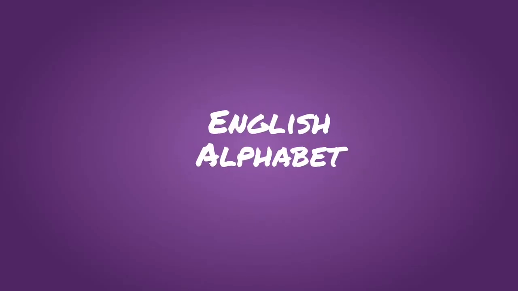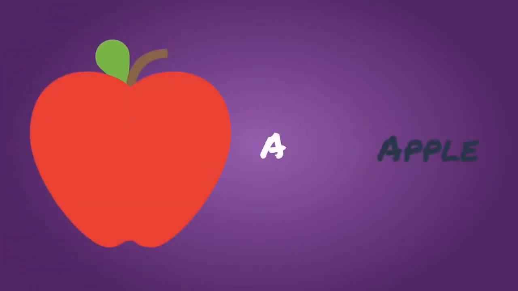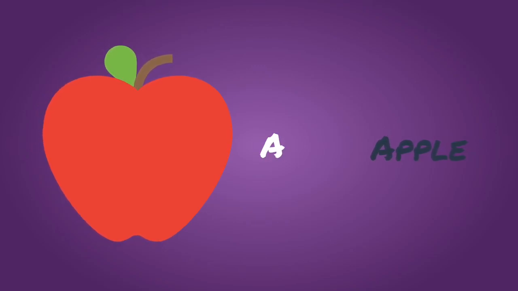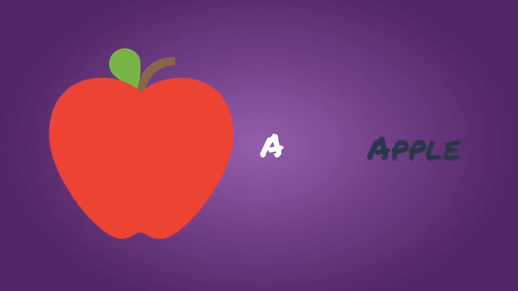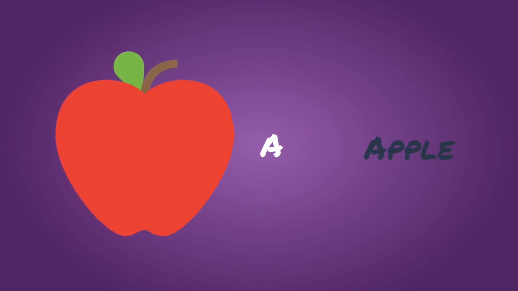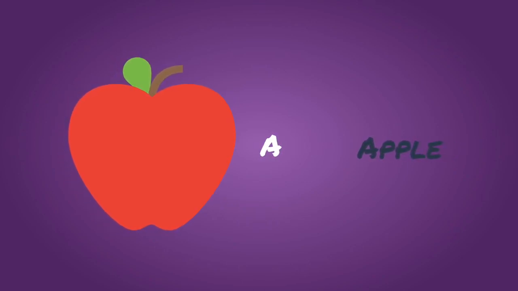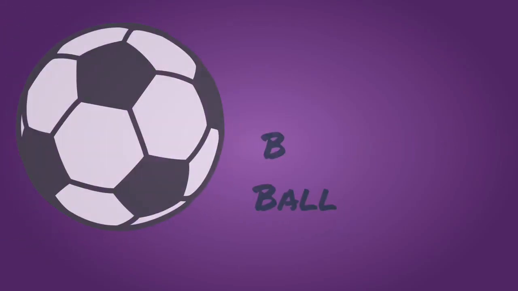English alphabet. Letter is A. The sound is apple. Again, the letter is A. The sound is apple. Example, apple.